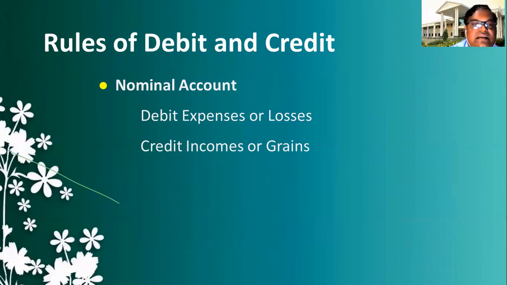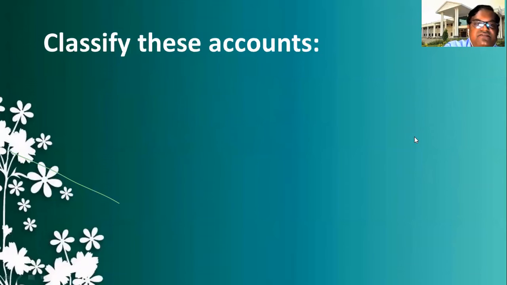Okay, these are the debit and credit rules. You should know, because while entering voucher entry in Tally, you must know which should be debited and which should be credited, and you should follow these three debit and credit rules. Okay, so I have one exercise here. You need to classify these accounts, under which account each can be classified.